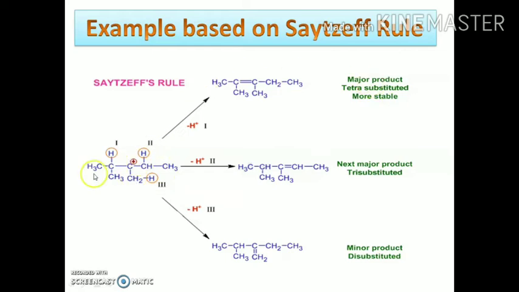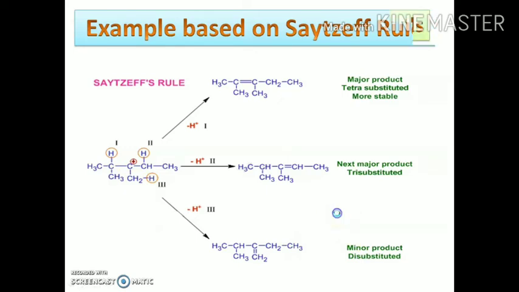This means this beta carbon atom, being the most alkylated, forms the major product, and this beta carbon atom is the next most substituted and will form the next major product, and this beta carbon atom is least substituted and will form the minor product.